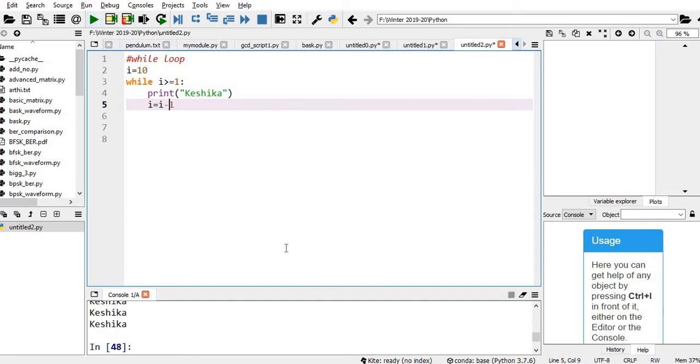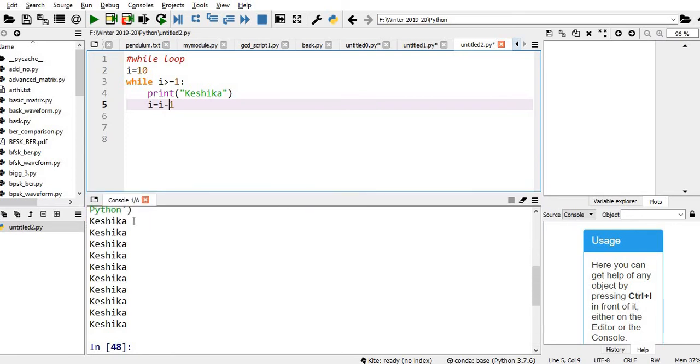Let me execute this. You can see this program gives the same output. 10 times it prints Keshika: 1, 2, 3, 4, 5, 6, 7, 8, 9, 10.